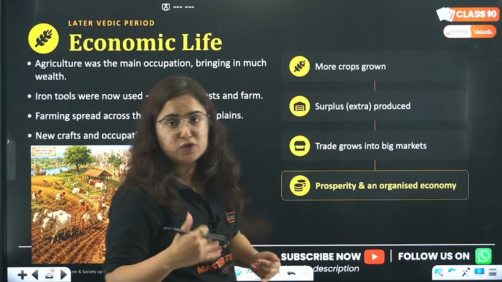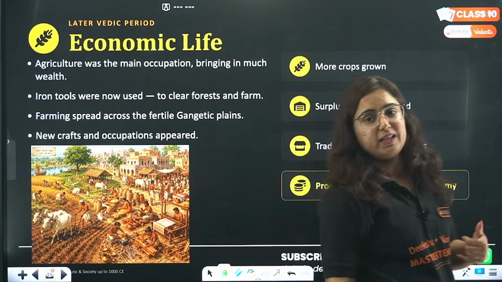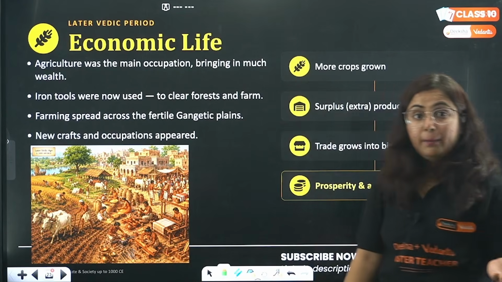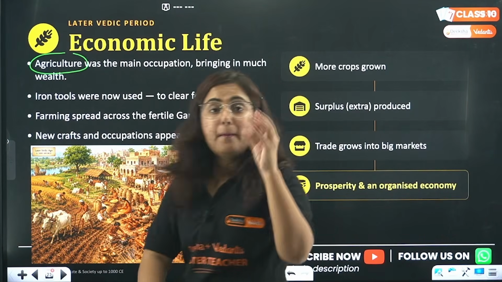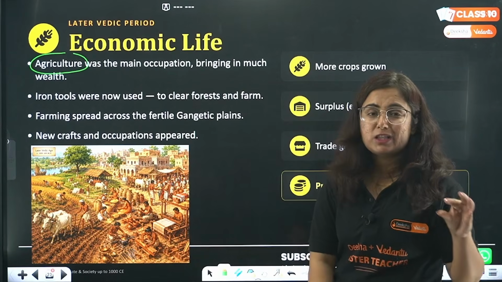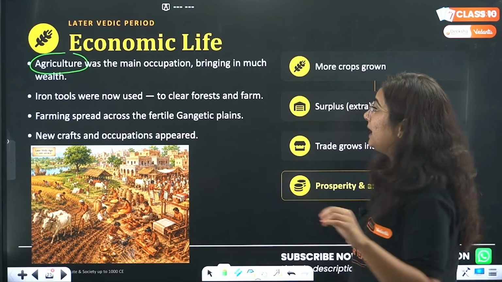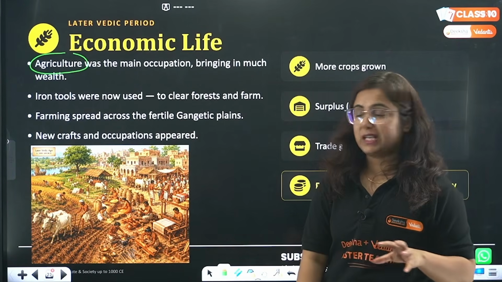Earlier, the society was tribal. It was not that settled, hence farming was not important. But now in the later Vedic age, what happened? Agriculture became the main occupation of the society. What happens, bacha? Agriculture became the main focus of the society.